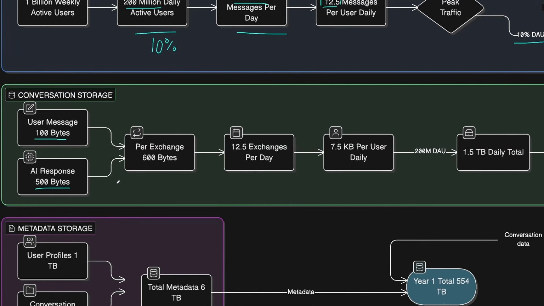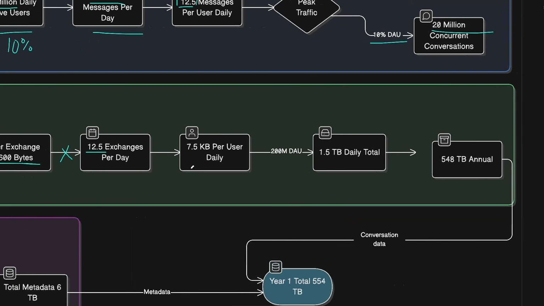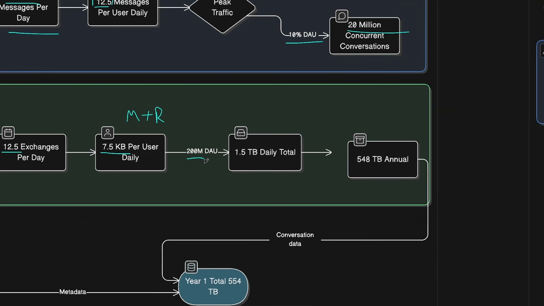But for the average, this means that we will have 600 bytes per exchange, and one user, as we calculated above, will be sending 12 to 14 exchanges per day. We need to multiply these two together, which will come down to 7.5 kilobytes per user daily that we'll be storing. This includes both the message by the user plus the response by the AI. And with the scale that we have, which is 200 million daily active users, we multiply this by that average number, 7.5 kilobytes, and we'll be looking at 1.5 terabytes to be stored daily in the database.